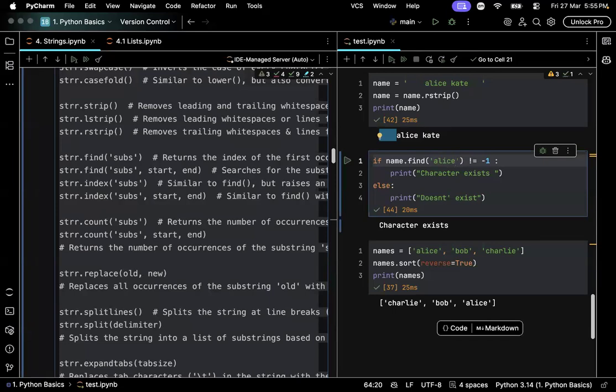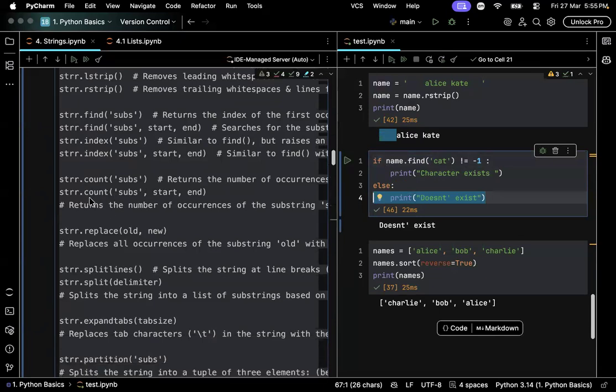I am checking whether LS as a continuous string exists in another string. See, actually it exists. But now if I try to check whether cat exists, CAT, not KT, doesn't exist, because if find doesn't find the substring inside the string, it will return -1. And here we framed our condition that if it is equal to -1, print this.